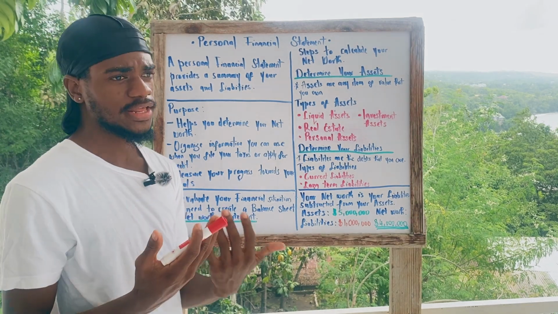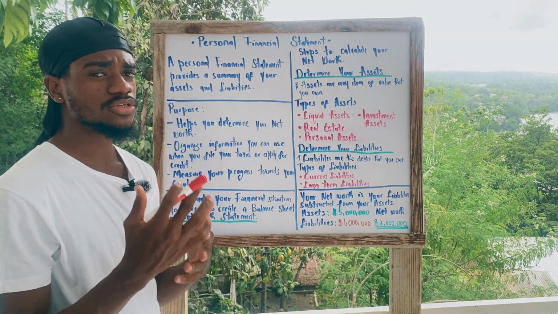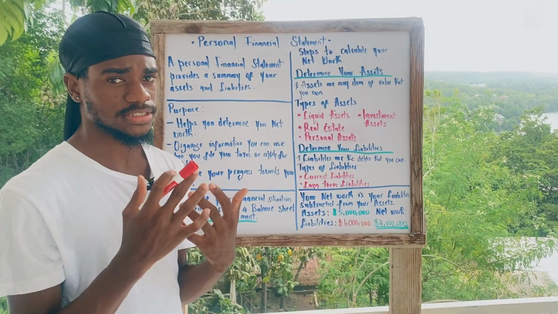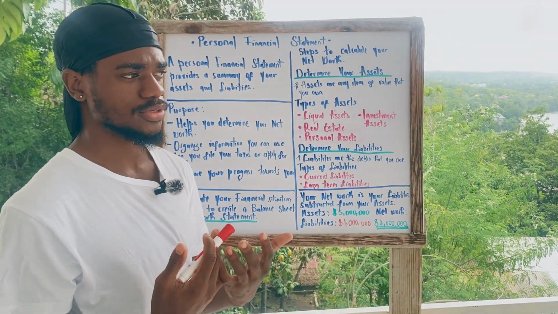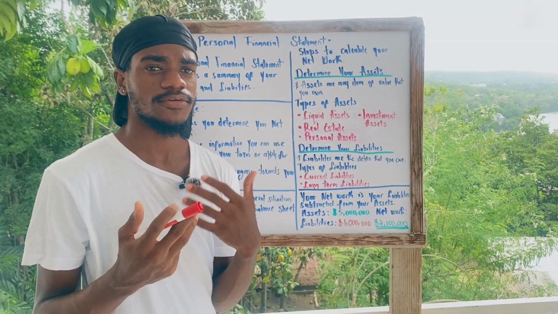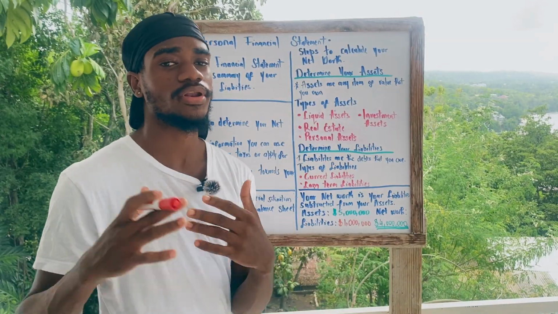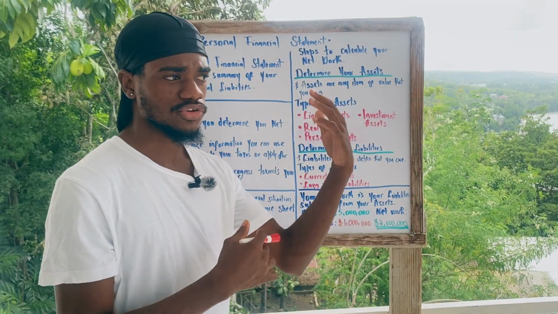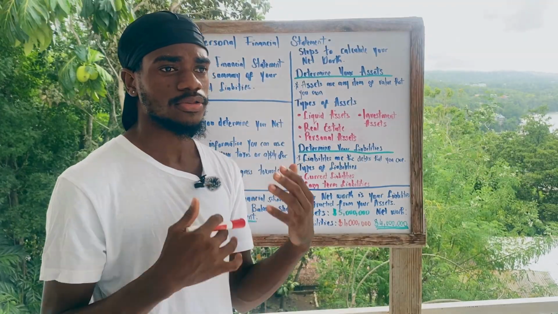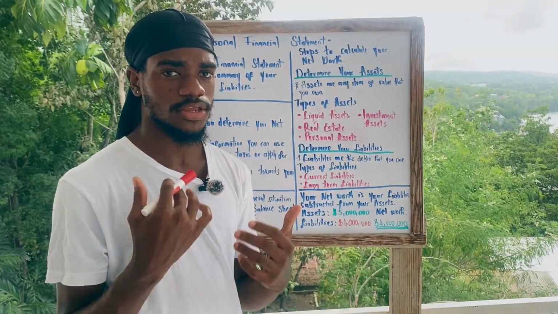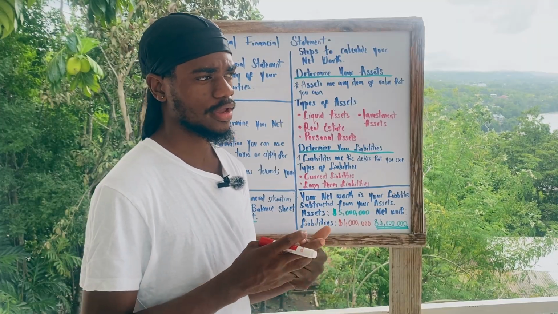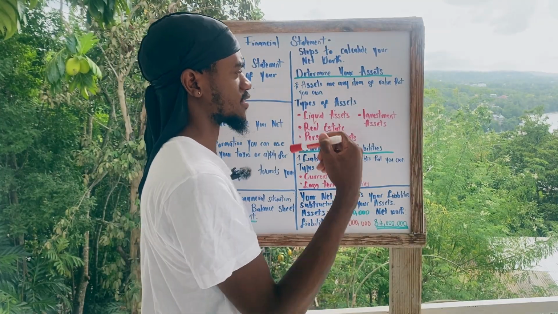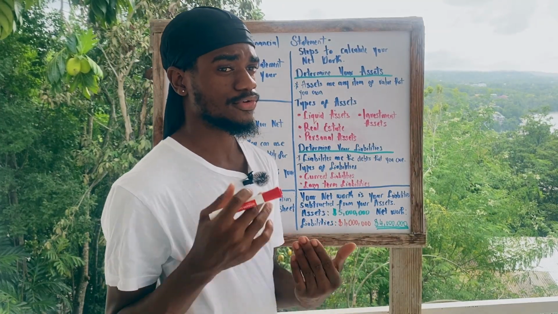To evaluate your financial situation, you will need to create a personal balance sheet, or a net worth statement. What is your net worth? Your net worth is a simple difference between your assets and your liabilities. So you're going to evaluate your assets and your liabilities, and find out the difference. The difference that you receive is your net worth. Okay, so how do you calculate your net worth? First, you will determine your assets. Then you will determine your liabilities.